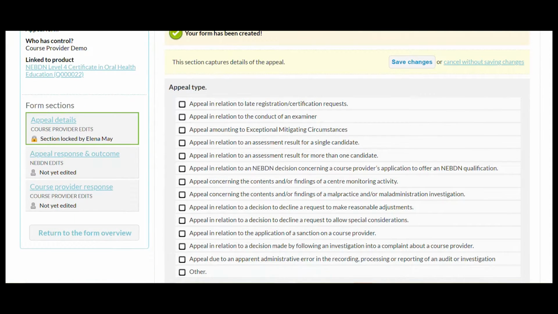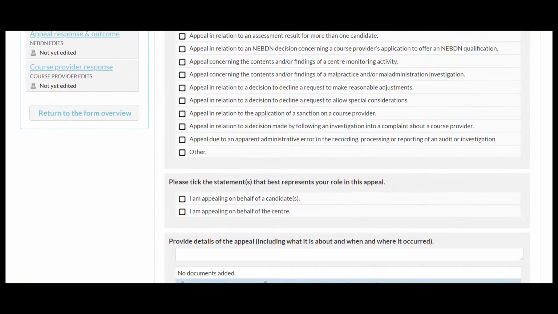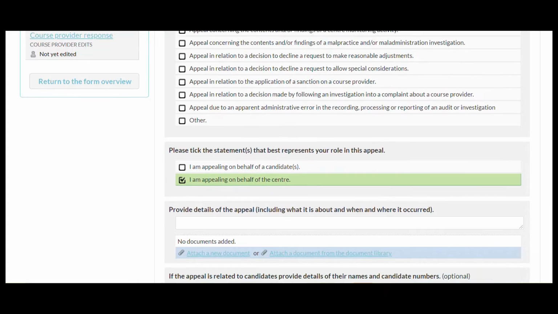So you've got lots of options here where you can select the option for the appeal type. So let's just say we'll go to this one, select that one, and then we'll just tick the statement that represents the role. So are you doing it on behalf of your candidate, on behalf of the centre? So we'll say we'll do it on behalf of the centre.